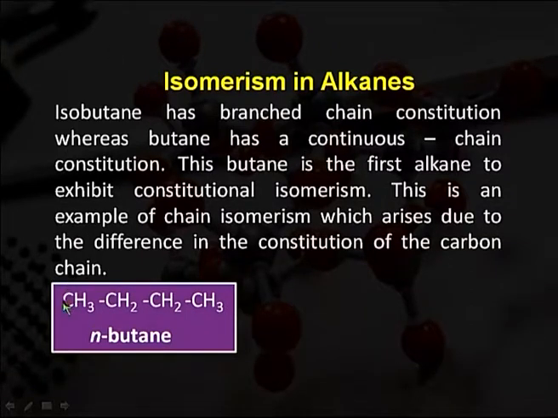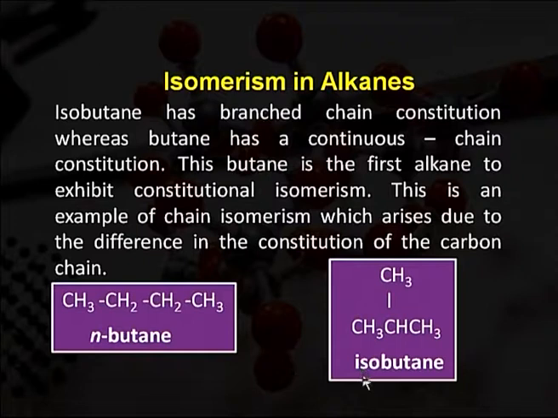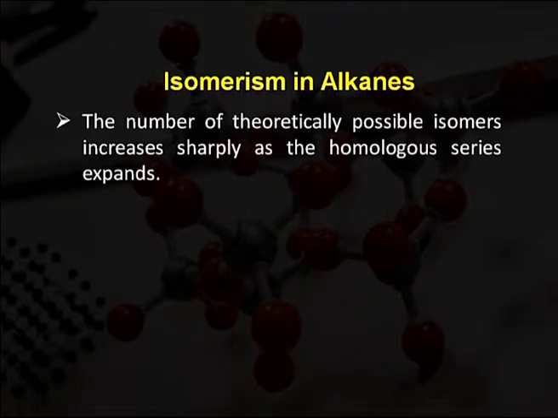There is no branching; it is a straight chain: carbon 1, carbon 2, carbon 3, carbon 4. Here we have the structure of isobutane, where branching occurs. This is CH3, CH, CH3. The central carbon atom is branched by a methyl group. So this is isobutane. The number of theoretically possible isomers increases sharply as the homologous series expands.